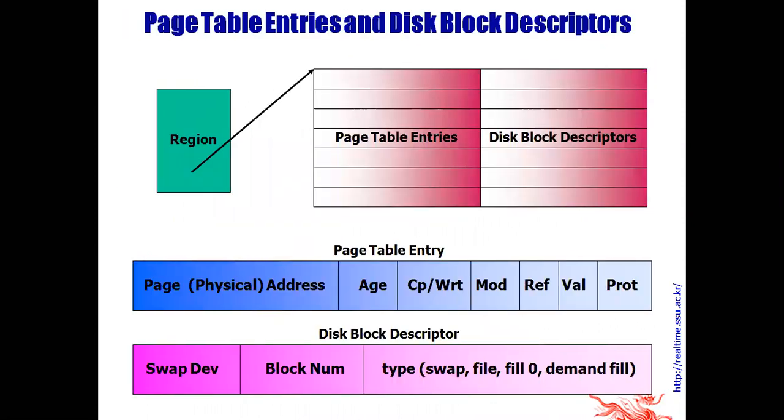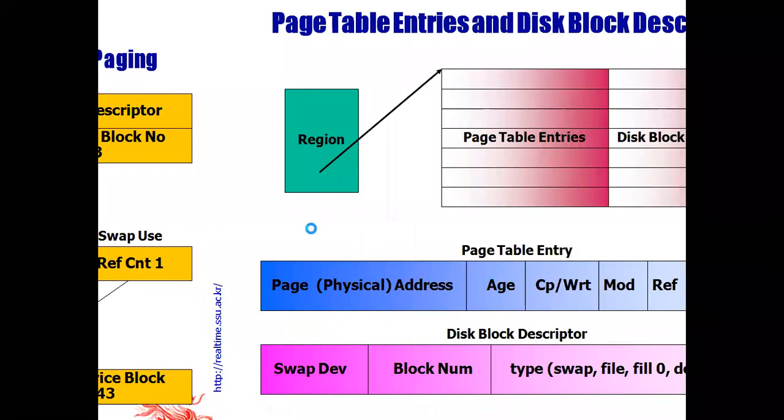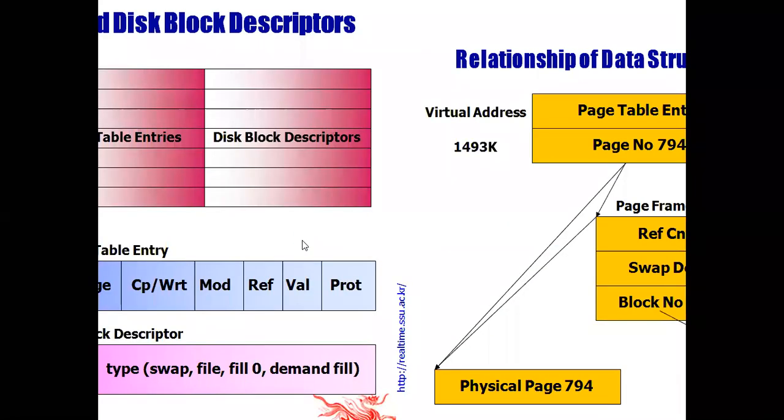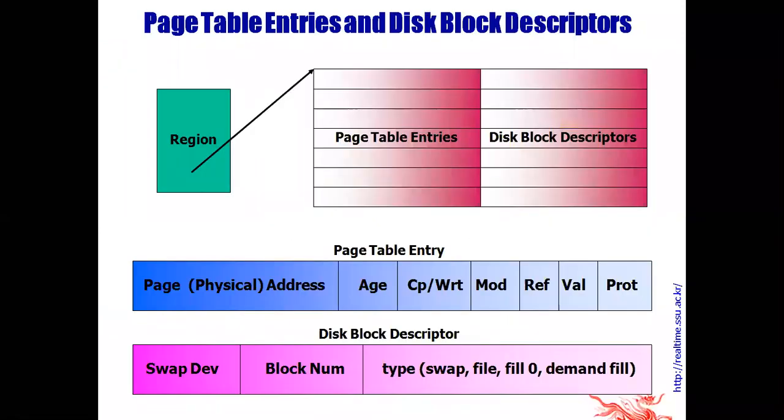See this region, page table, page table entries and disk block descriptors. A region has page table entries and disk block descriptors. In a page table entry, first is the page address, the physical address.